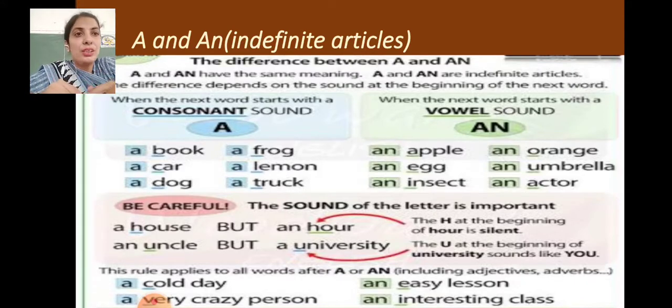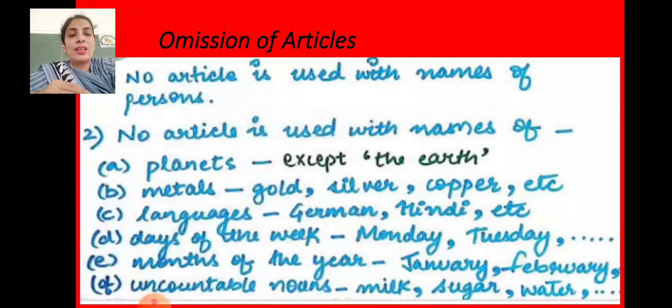An easy lesson. Easy starts with E, a vowel sound. An interesting class. Interesting starts with I, which has a vowel sound, and class is one, so an is used with singular things. We have made the rule clear along with adverbs and adjectives as well. Let's see next. One more part is covered here.